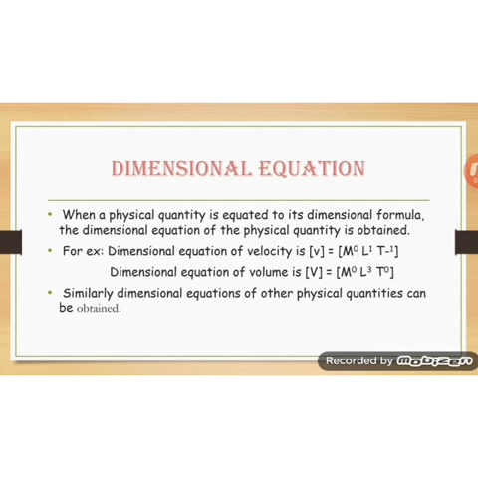Now, the dimensional equation. What is the dimensional equation? When a physical quantity is equated to its dimensional formula. For example, dimensional equation of velocity, that is V is equal to its dimensional formula. Therefore, V is equal to, under the square bracket, M to the power 0, L, T to the power minus 1. Acceleration A is equal to M to the power 0, L, T to the power minus 2, written within the square bracket. These are called the dimensional equations. That is, the physical quantity is equated with its dimensional formula. It is known as dimensional equation.